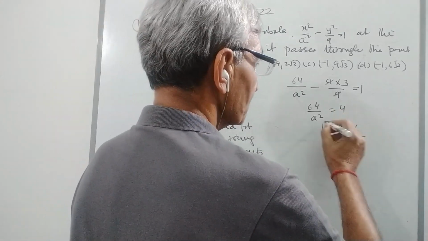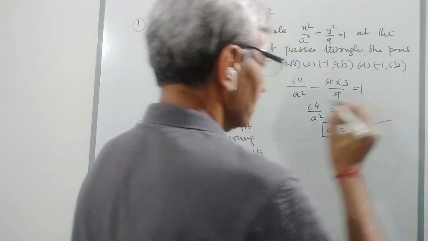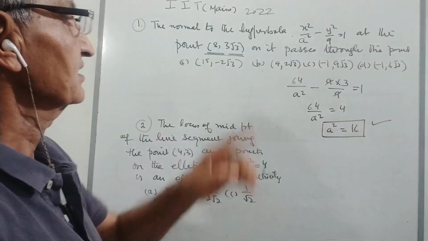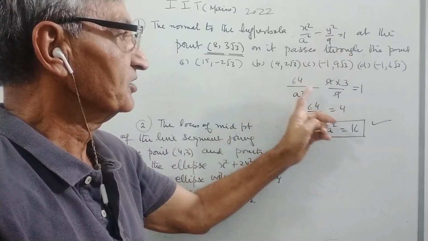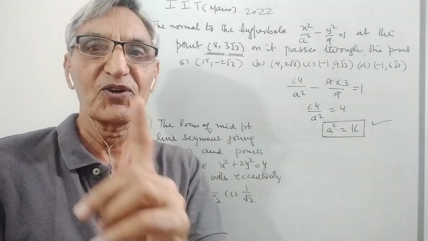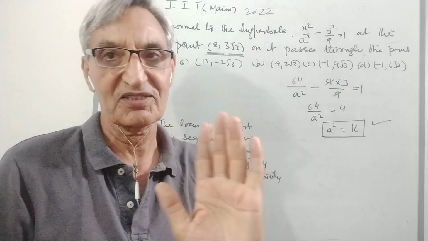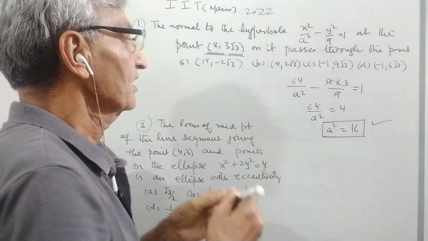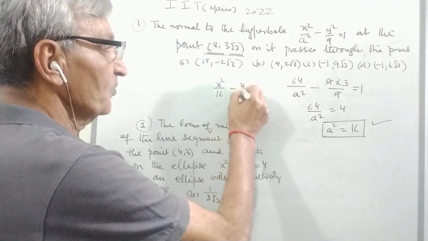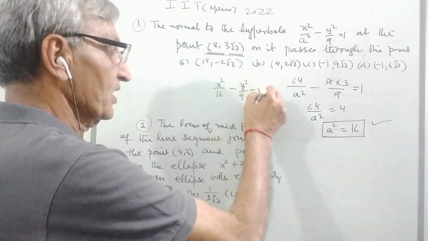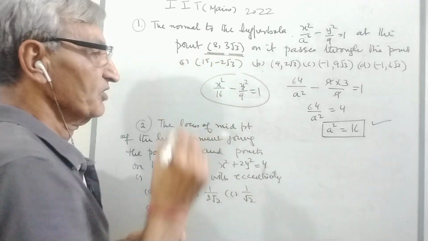So I found a square is equal to 16 from one concept. That concept is that the normal has been drawn at this point, therefore this point is going to satisfy the hyperbola. So I got a square equal to 16, and my equation of the hyperbola is x square upon 16 minus y square upon 9 is equal to 1. We got it.